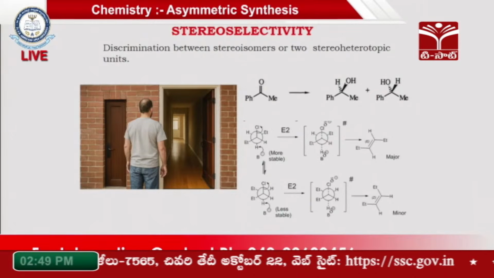In the first formula, it is a very stable conformer which leads to the trans product. In the second conformer, the ethyl groups are adjacent to each other. There are van der Waals interactions, which are also called steric repulsions. So the resultant product is cis. That's why the cis percentage is much less compared to the trans percentage.